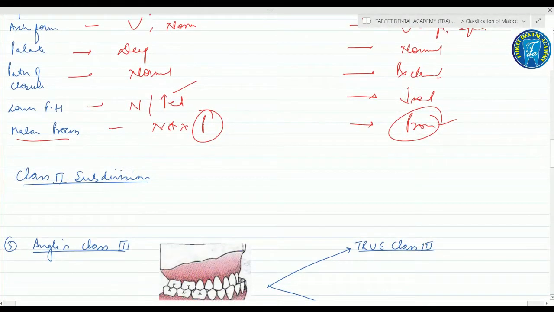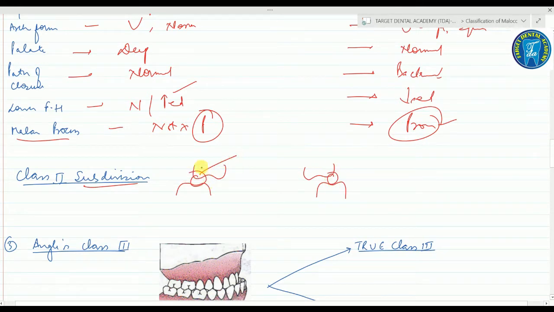Right? Now after class 1, class 2, now coming on to the class 2 subdivision. What do you mean by class 2 subdivision? See, in class 2 subdivision, on one side the molar relation is class 2 and on the other side the molar relation is class 1. For example, on this side the molar relation is class 2 and on this side the molar relation is class 1.